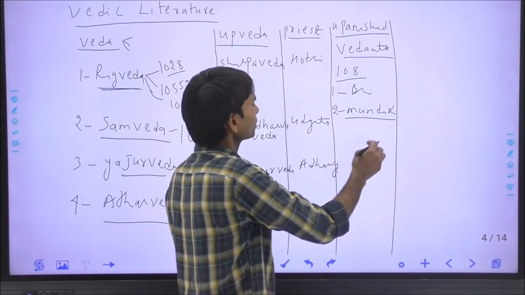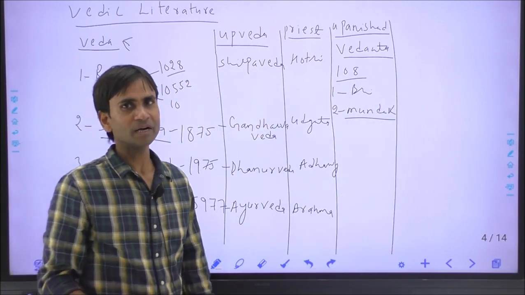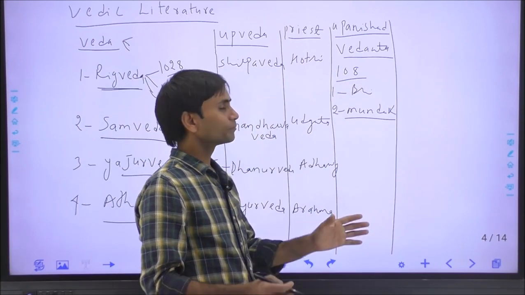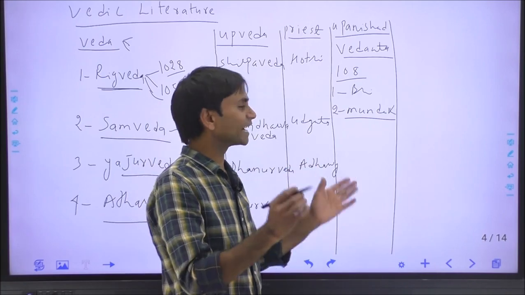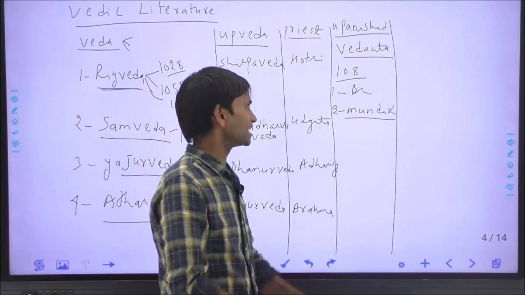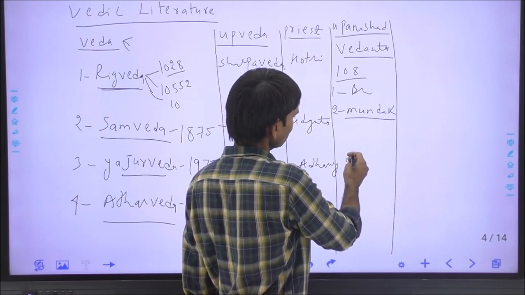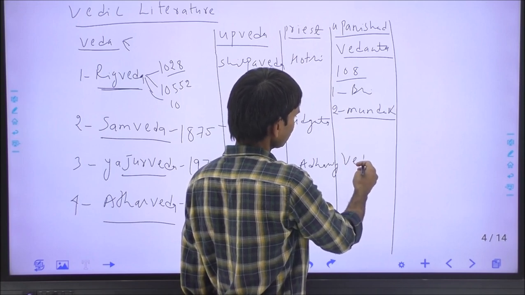And the eldest son of Mughal Emperor Shah Jahan, Dara Shikoh, translated 52 Upanishads into the Persian language with the title of The Great Secret. After the Upanishads, the Vedangas were compiled. So there were 6 Vedangas.